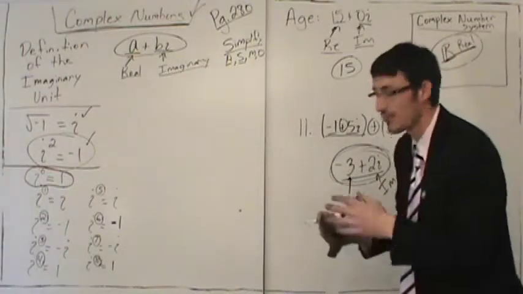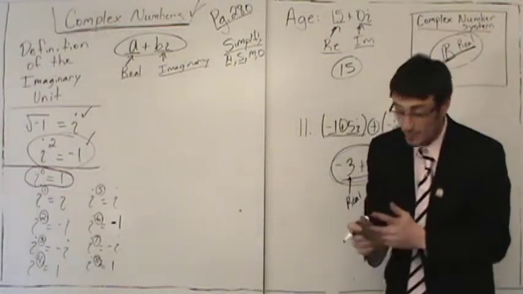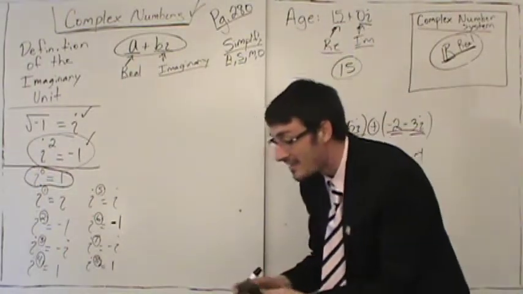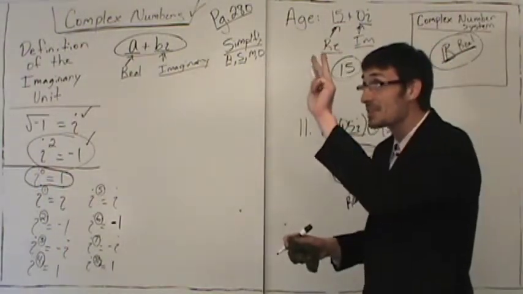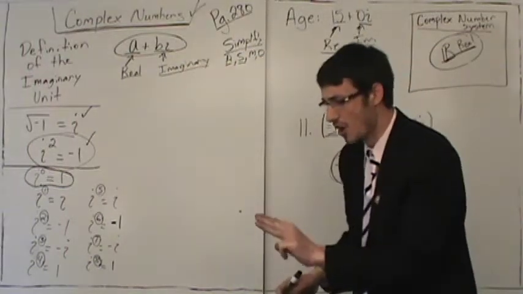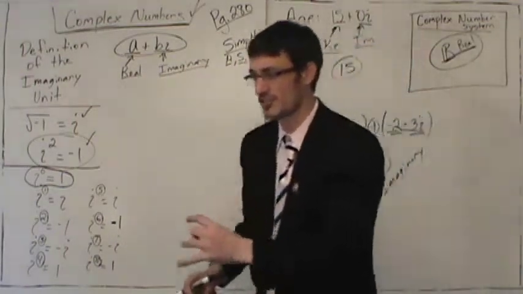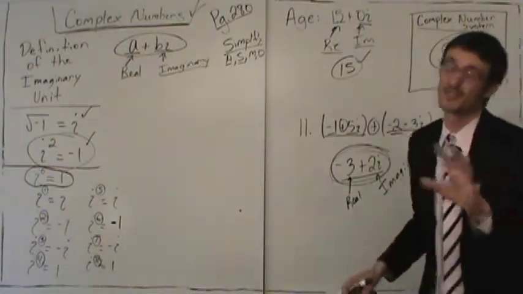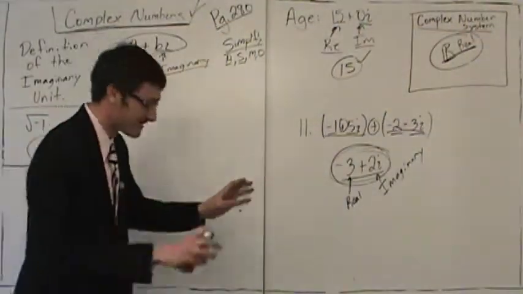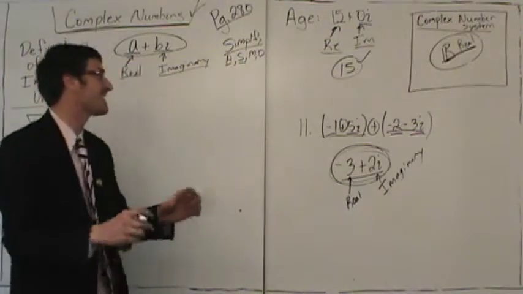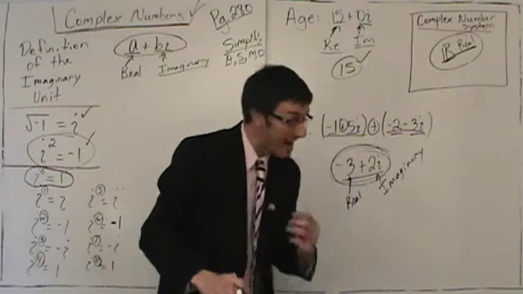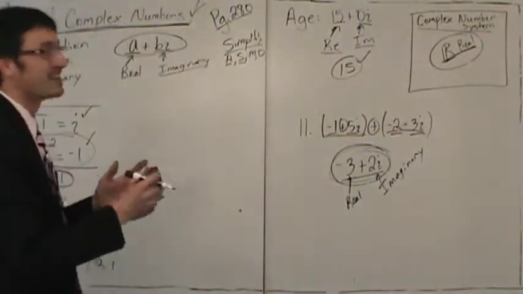So when your little brother or little sister comes up to you and you ask them, you say they're 3, 4 years old, you know, and you say, how old are you? And they say, I'm this many, and you say, no, you are 3 plus 0i years. No, don't do that. That would be me. I did that one time. I was just joking, but they looked at me like, what? I said, yeah, you're not 3. You are 3 plus 0i years old. So they looked at me like I was crazy.